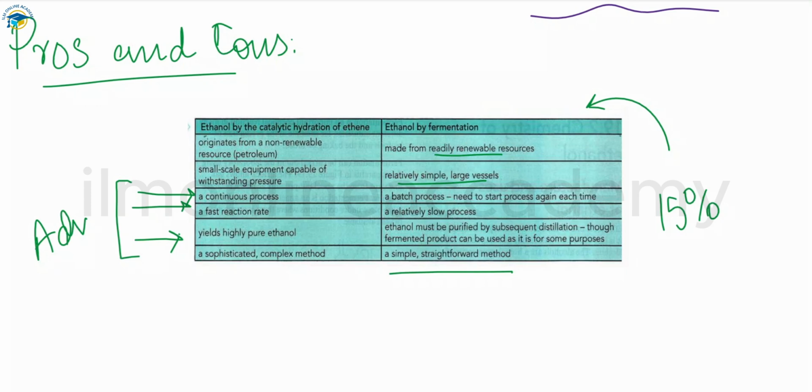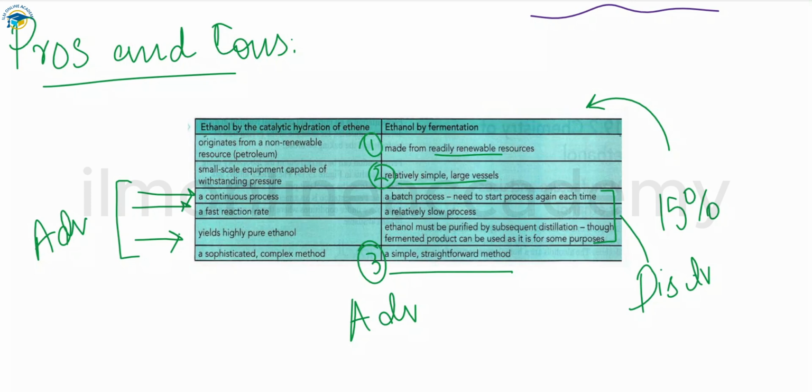So these three, the first, second and third, are the advantages of the fermentation, and these three are the disadvantages of the fermentation process. So these are the disadvantages and the advantages of these two processes that we are using.